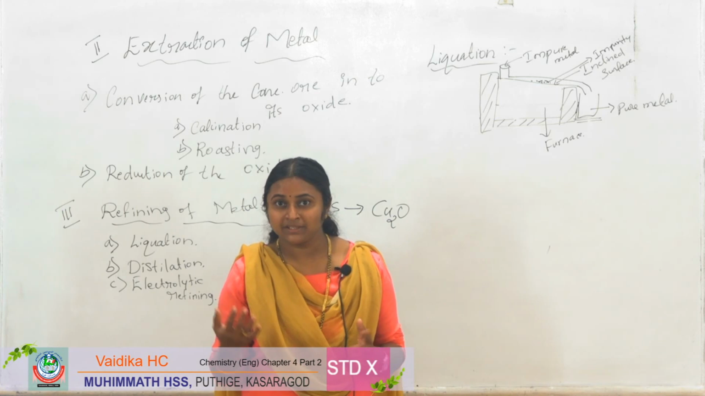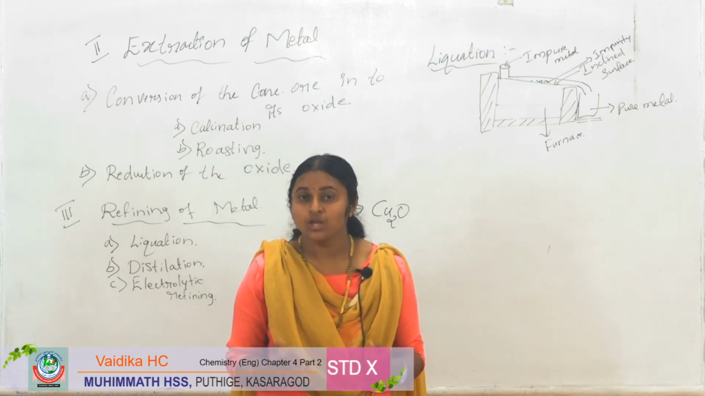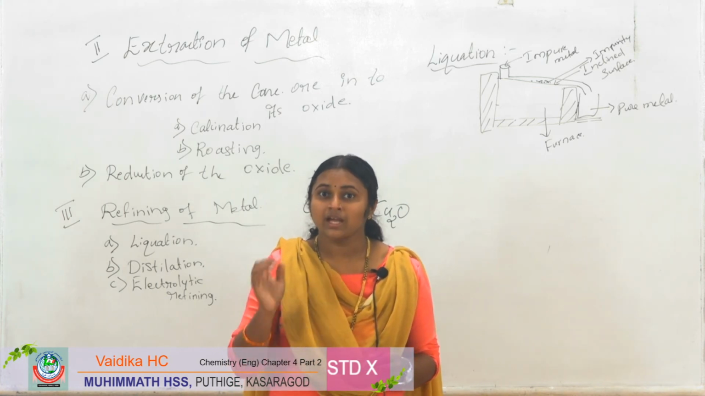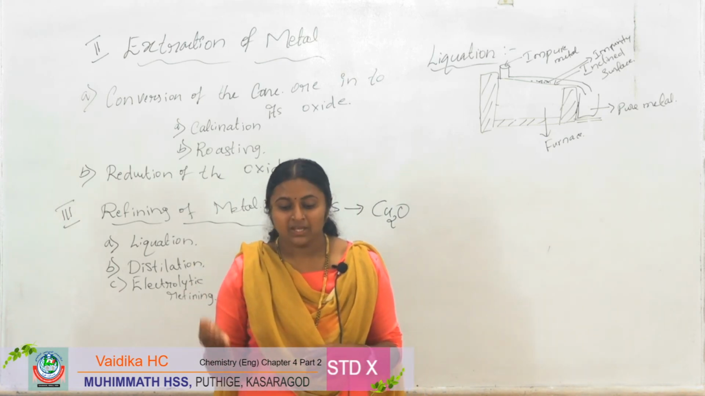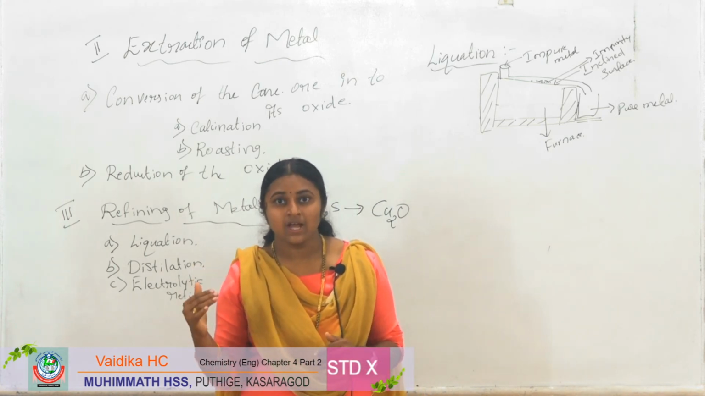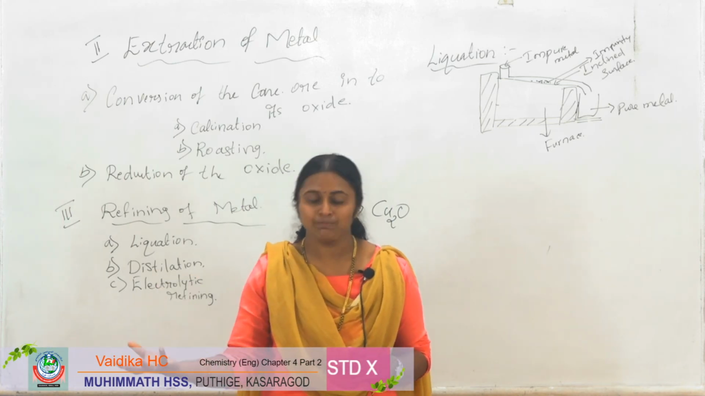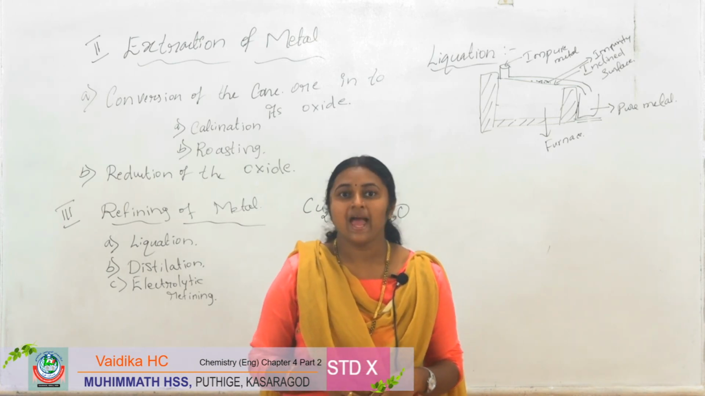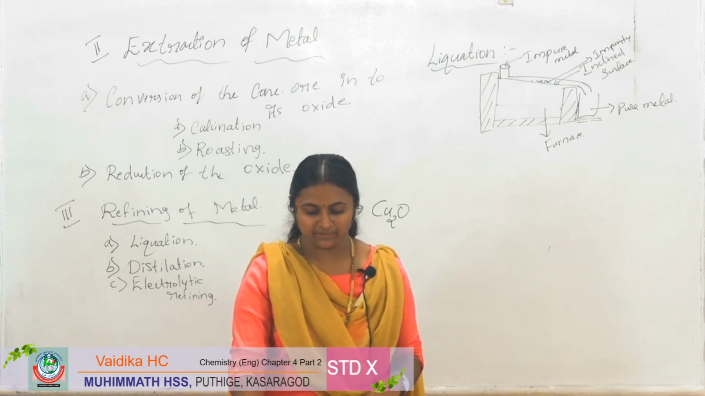And what are we doing in this method? We are heating. When heating, the metals convert into vapors and they are condensed to get the pure metals. The vapors are condensed to get the pure metals. This method is distillation. And the last one is electrolytic refining.